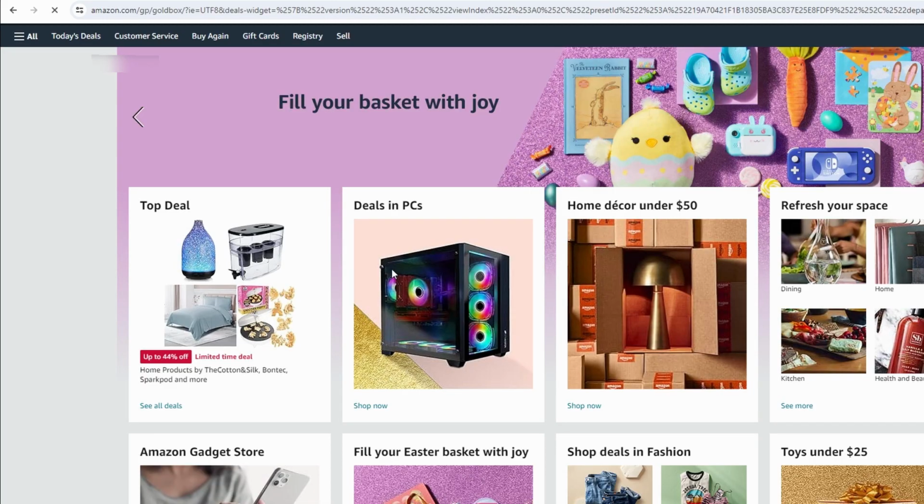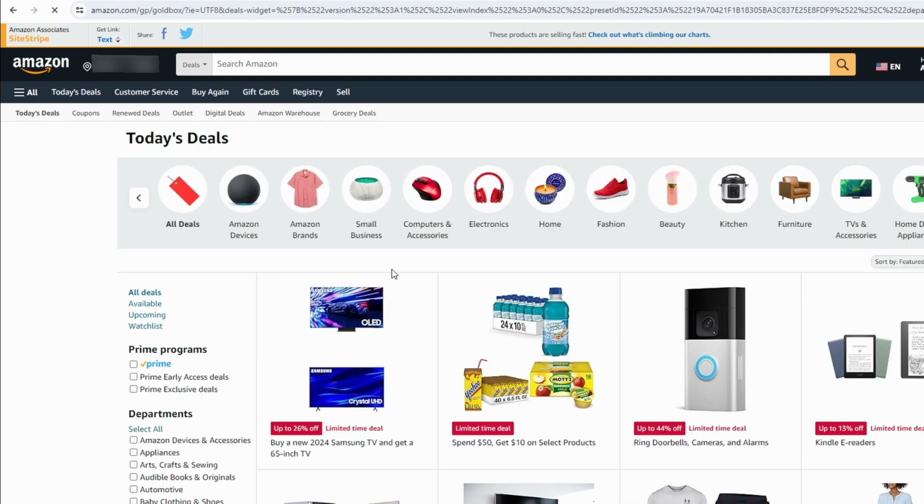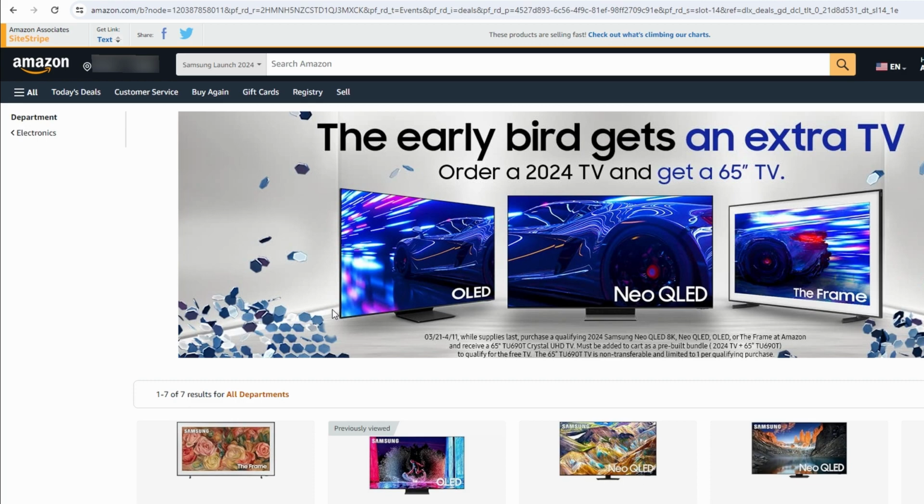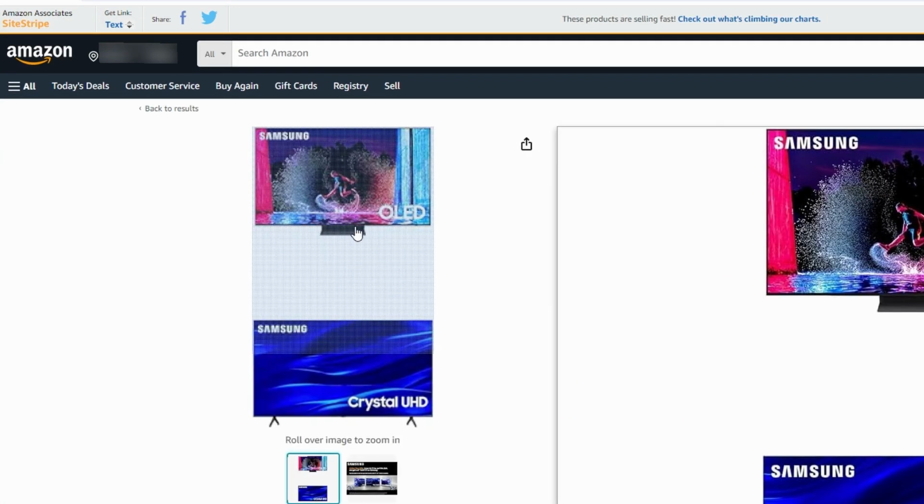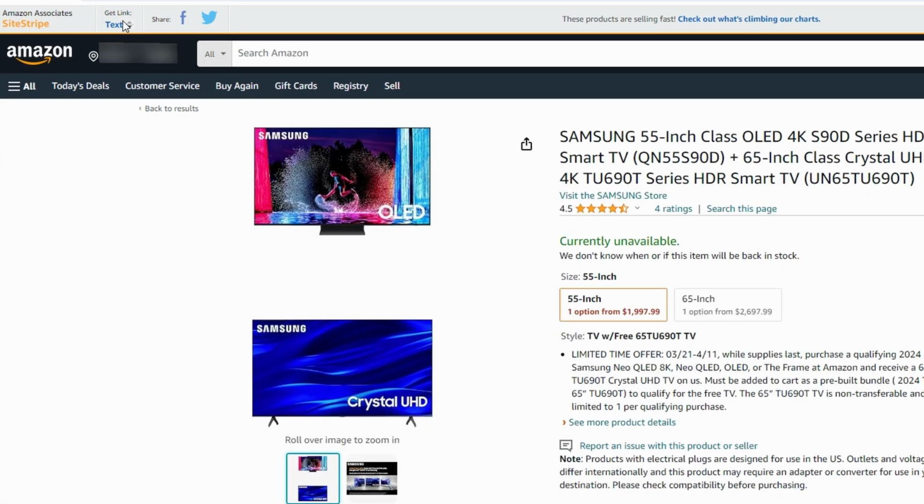Ensure that you sign in to your Amazon Associate account. Look for the Amazon Associates SiteStripe bar at the top of the page. This bar provides tools for generating affiliate links.